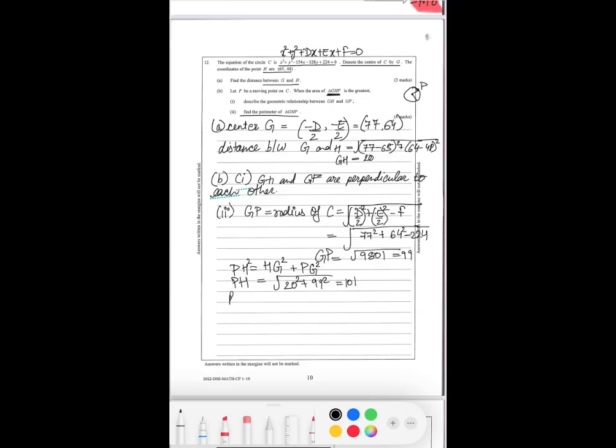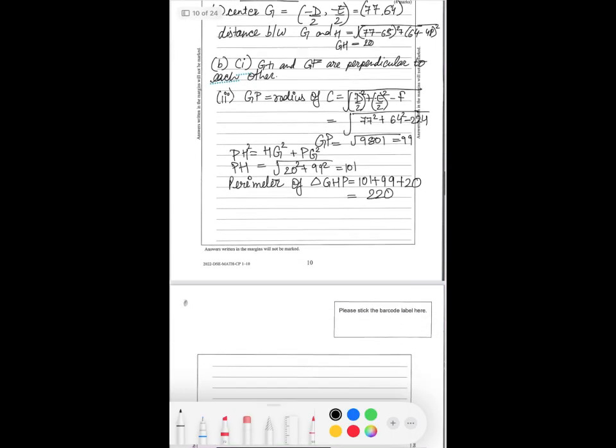Now the perimeter of triangle GHP is equal to 101 plus 99 plus 20, which is going to be 220. That's what we need to find. Let's move to the next question.